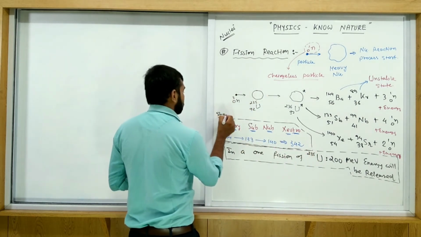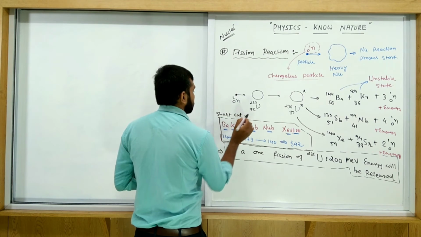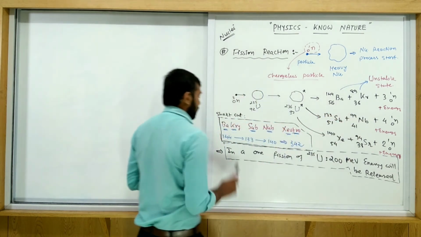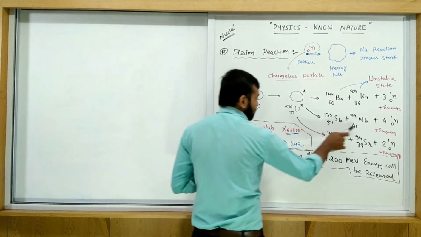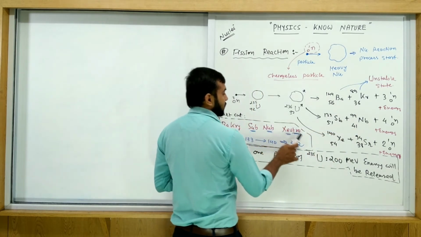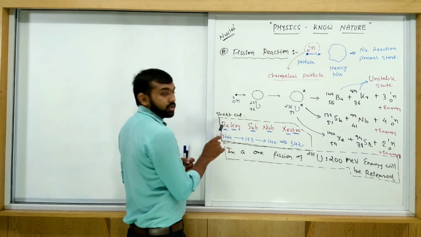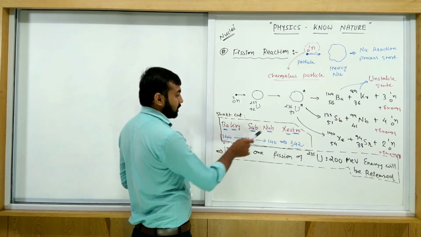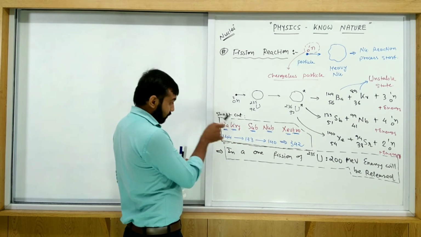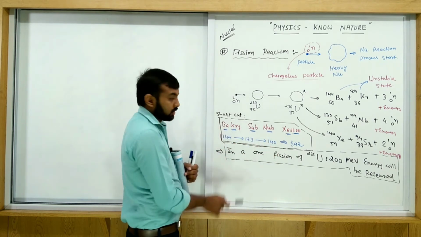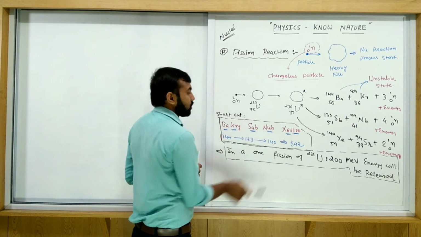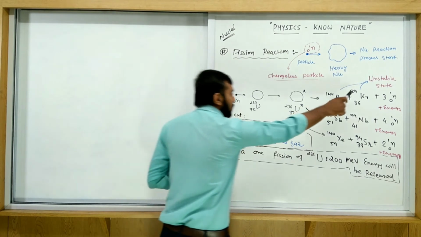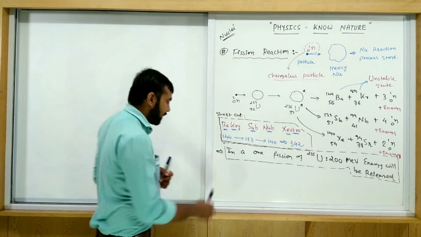Shortcut. So remember this: Ba, Kr, Sb, Nb, Xe, Sr, and how much is its atomic mass? For Ba 144, for Sb 133, for Nb 140. In the first process 3 neutrons, in the second process 4 neutrons, in the third process 2 neutrons. Okay, and the remaining one is balanced by all of you, by yourself.